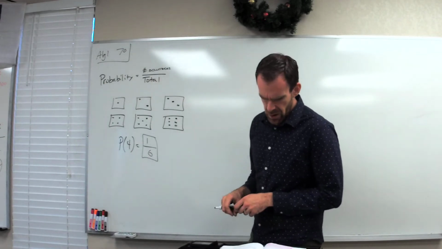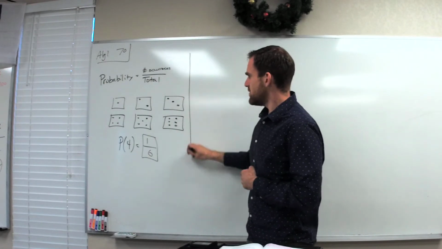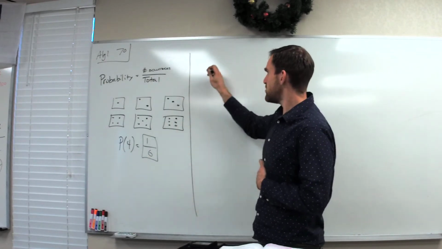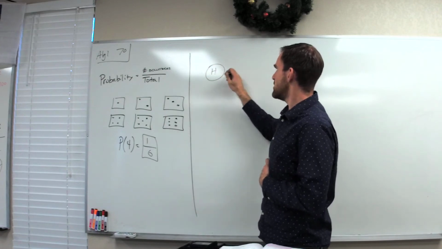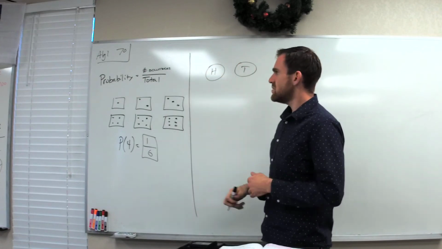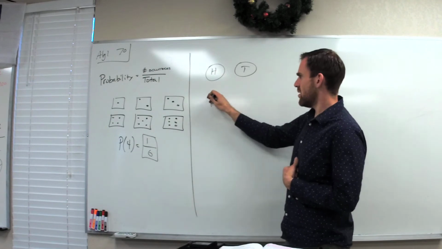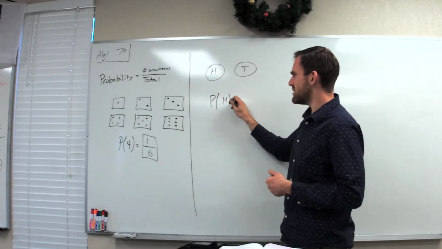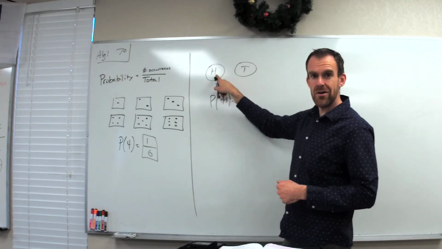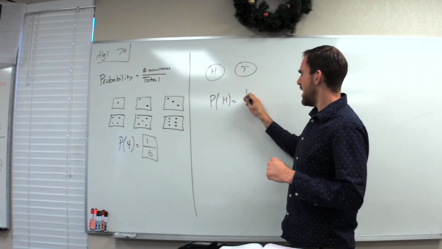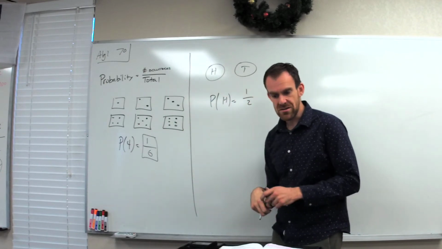Now, what about coins? If you are flipping a coin, you only have 2 options. You either have heads or you have tails. So what's the probability of flipping a coin and getting heads? Well, it's one occurrence, right? One option out of the total of 2 options, or 1/2.